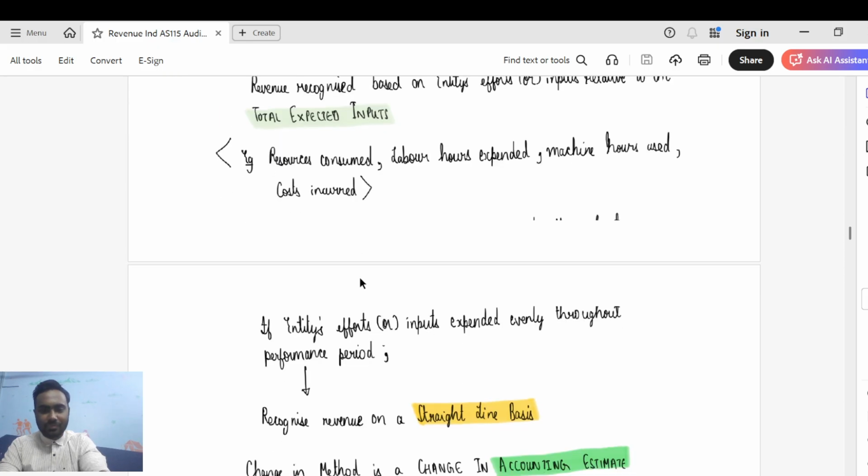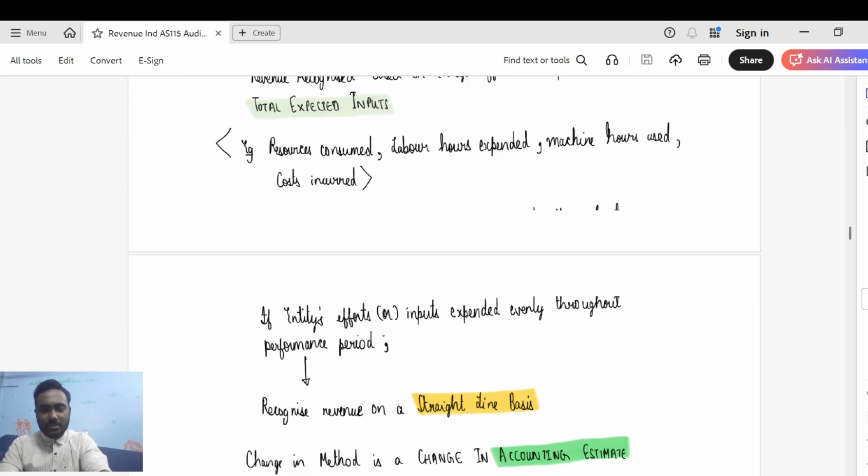Next. If entity's efforts or inputs are evenly spread throughout the performance period, recognize revenue on a straight line basis. For this, I earlier gave you the example of the security services, guys. I'm not sure if you're able to recall the same. So security services, day in and day out, it's the same 8 hours of work which the security agency is rendering to you. So let's say the contract is for 12 months and 1,20,000 is the contract fee that is agreed.